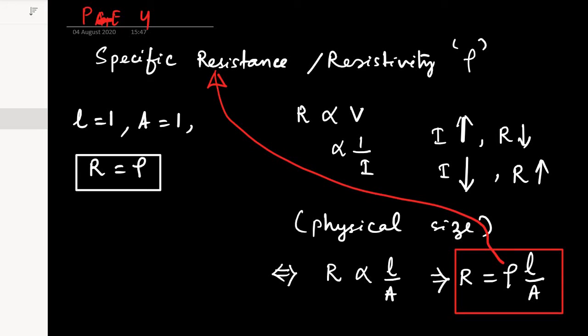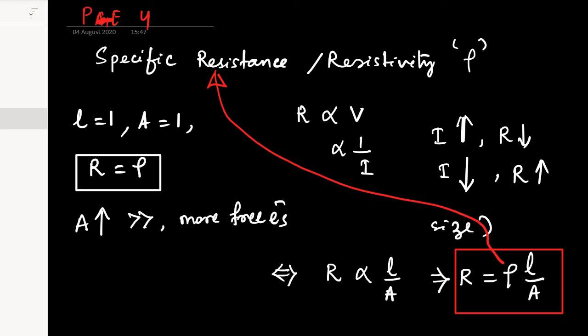So a conductor having a greater area of cross section has more free electrons flowing in 1 second, thereby giving a large current. A large current means less resistance. Let me put it straight. If a body has a large area of cross section, that means more free electrons. If there are more free electrons, they will move in more quantity.